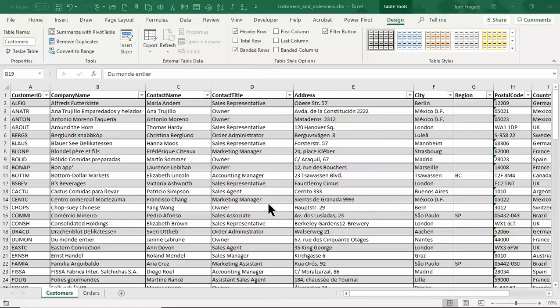Okay, so now this data is now a formatted table. I would also give the table a name. So I'll pick on the design menu. And then over here, it might say table 1.